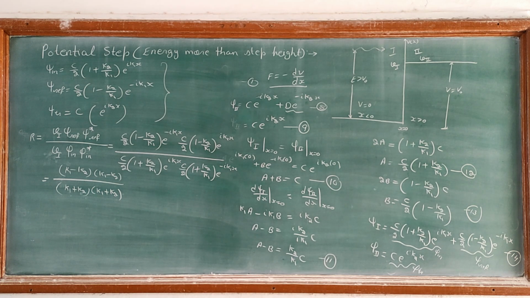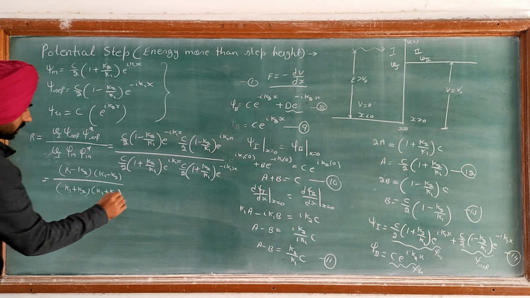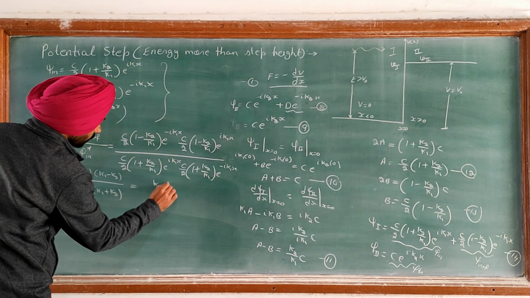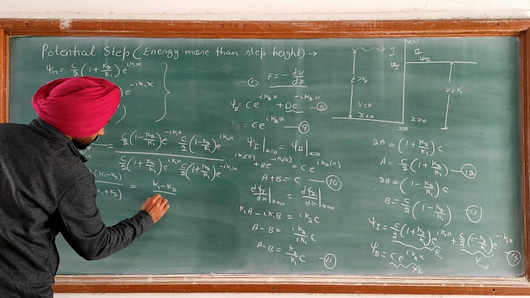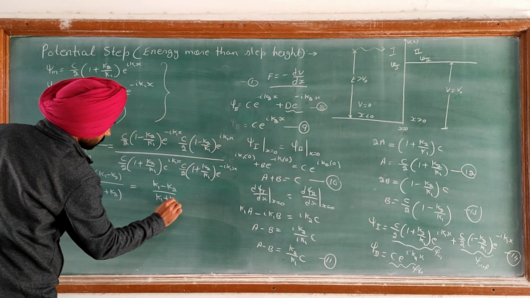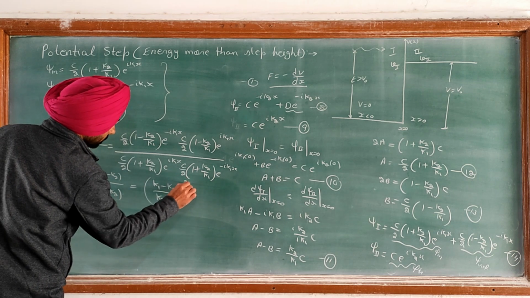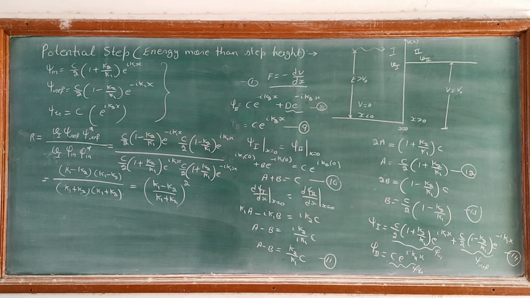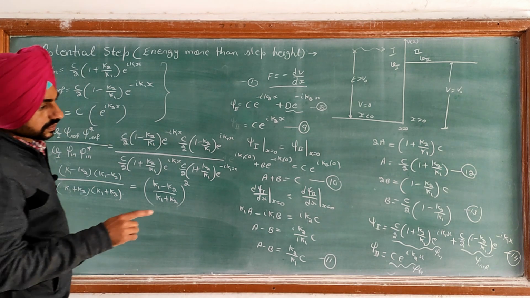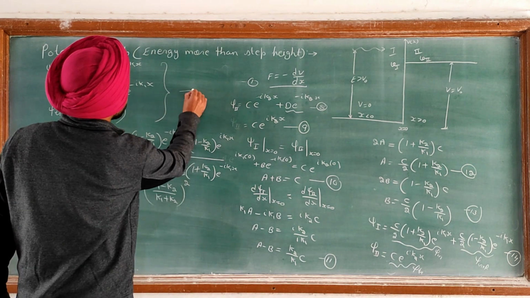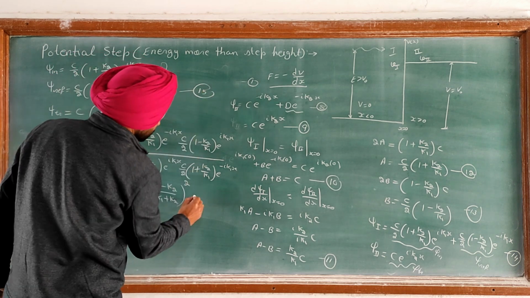So we can write it as ((k1 - k2)/(k1 + k2)) whole square. Okay, so this is the reflection coefficient R. Let this be equation number 16.